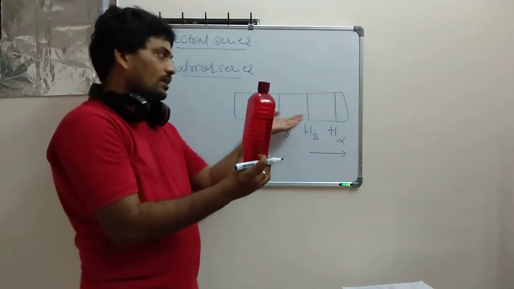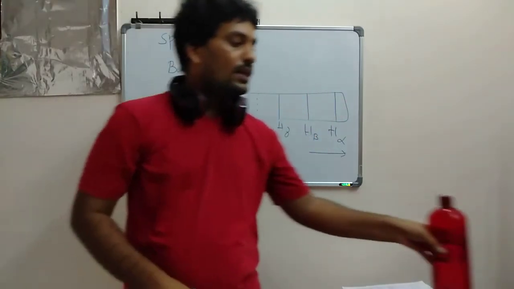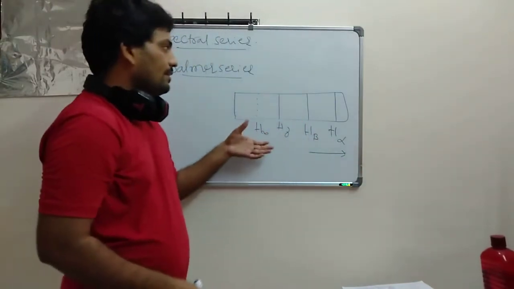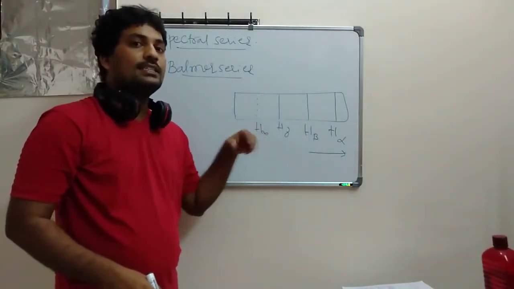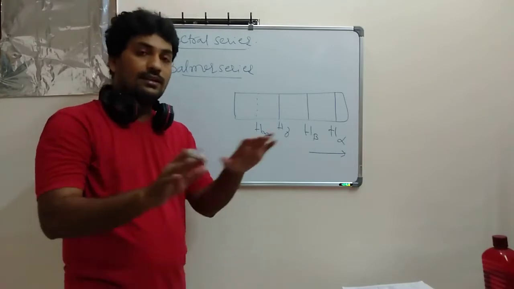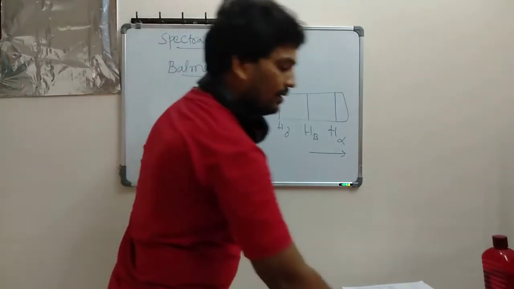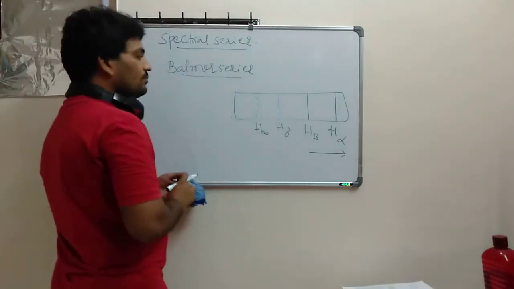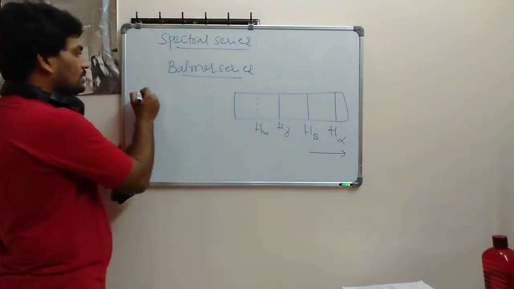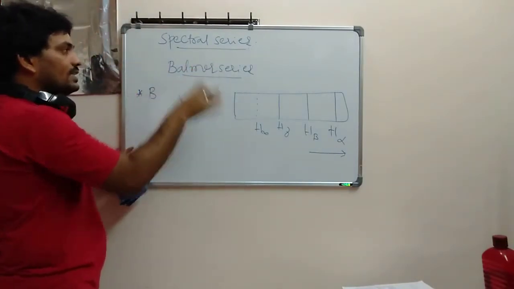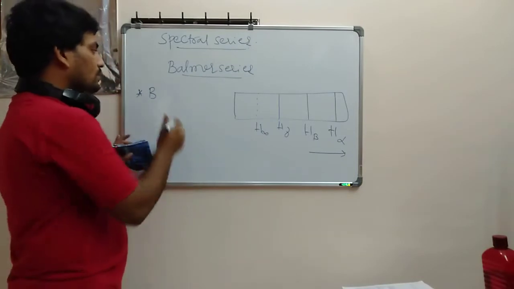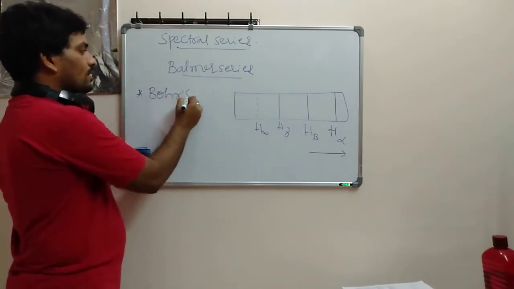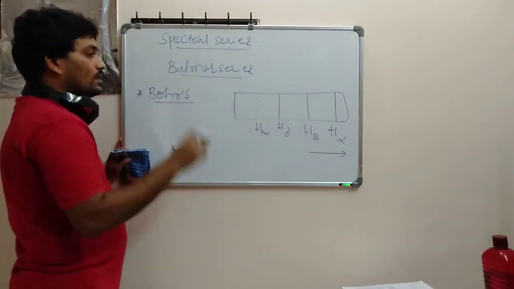Based on that, he drew one scale. That scale is explained by Bohr in a clear-cut manner. How did he explain it? Bohr took this whole series and verified it, using Bohr's model's third postulate.